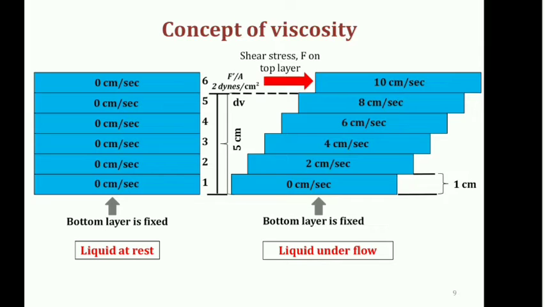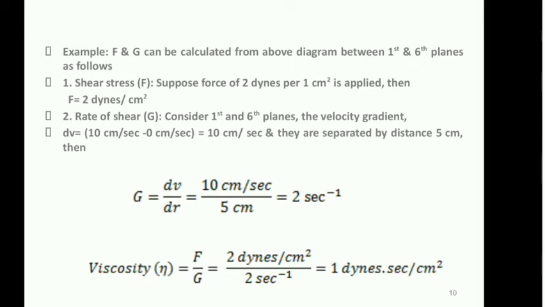It is denoted in the center. Now how to calculate the viscosity? The red color arrow indicates F dash upon A. Suppose we are applying 2 dynes per centimeter square, that much force we are applying. After that, if you want to determine how much viscosity this particular liquid has, then it can be calculated likewise.